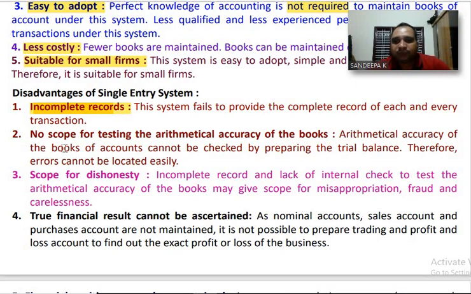Next, number 2, no scope for testing the arithmetical accuracy of the books. Arithmetical accuracy of the books of accounts cannot be checked by preparing the trial balance.